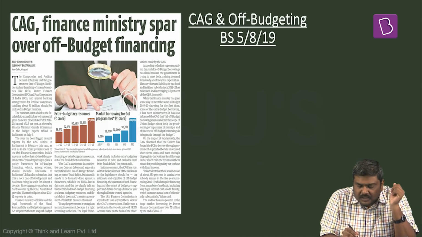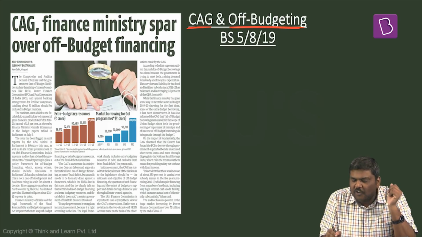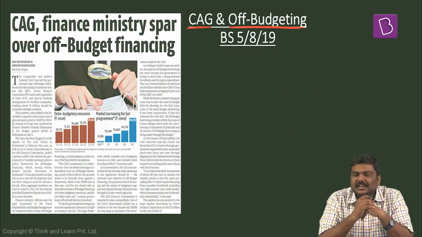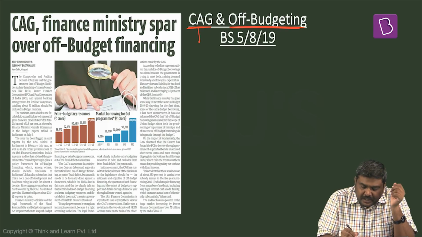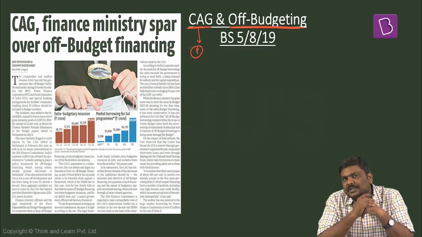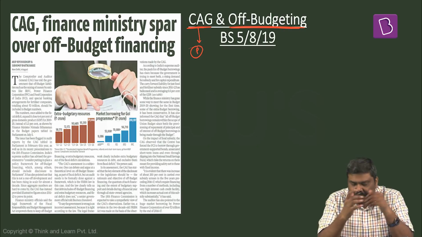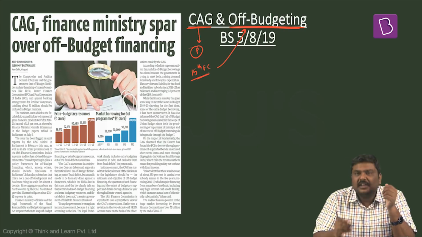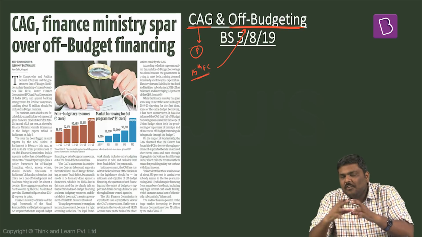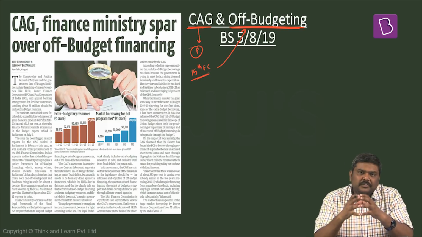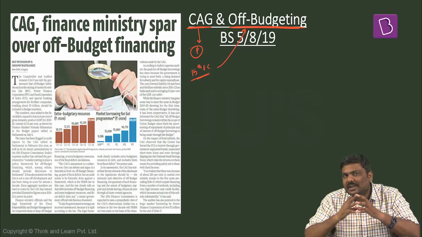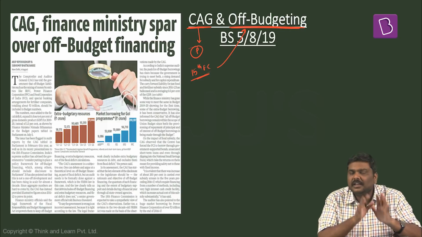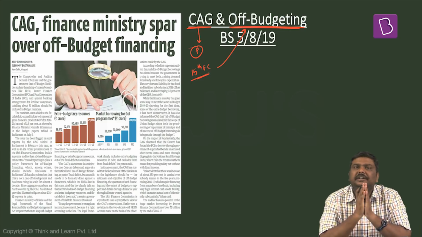The first article is on the CAG report related to off-budgeting. CAG very recently has submitted a report which was discussed in Parliament, and apart from this, CAG also gave a presentation to 15th Finance Commission on the concept of off-budget financing. Now, what is the concept of off-budget financing? What is the importance of it? And what are the issues or concerns which have been raised by CAG is the gist of the article. Let's have a discussion related to that.